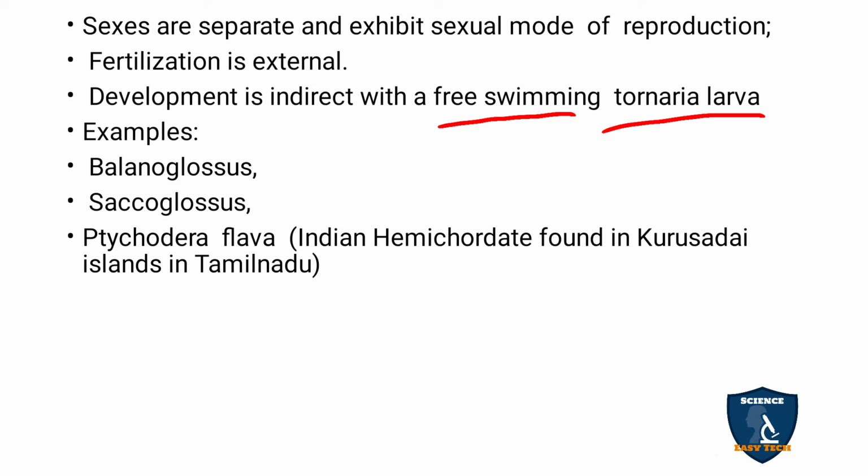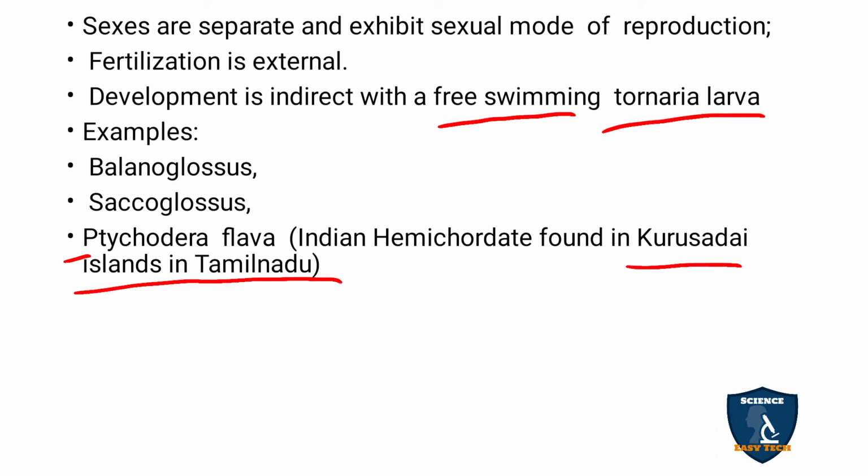Some examples are Balanoglossus, Saccoglossus, and Ptychodera, where the P is silent. Ptychodera flava is an Indian hemichordate. It was found in the Kurusadai Islands in Tamil Nadu.